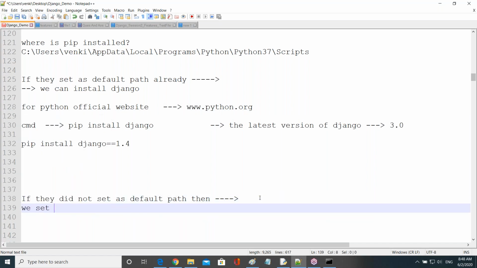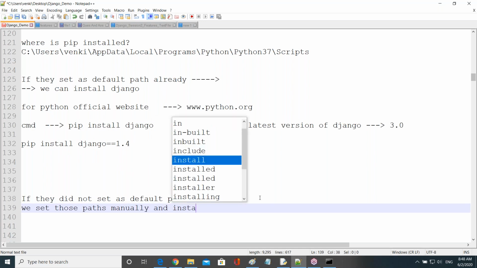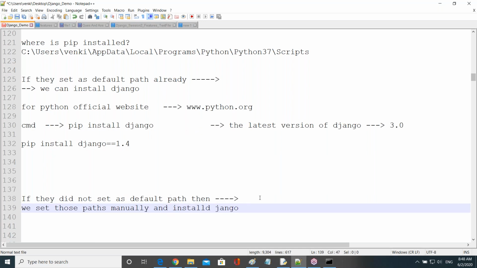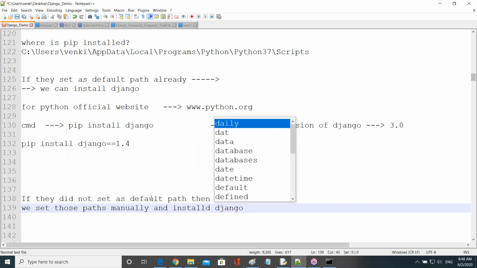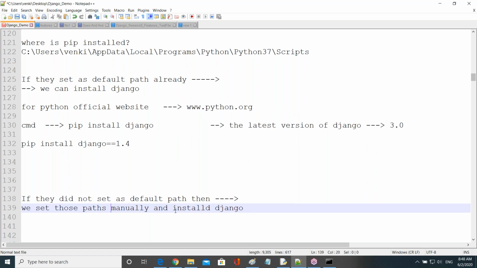We set those paths manually and install Django. That's all. Install Django. We set it manually. We set both the paths as default path manually and install Django, guys.